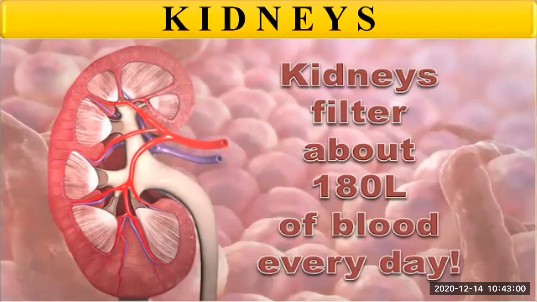Every day the kidneys filter about 180 to 190 liters of blood, from which about 1 to 1.9 liters of urine is formed. From the filtered blood they separate about 1 to 1.9 liters of urine, and the remaining liquid is reabsorbed. So the kidneys play a very vital role in our body.